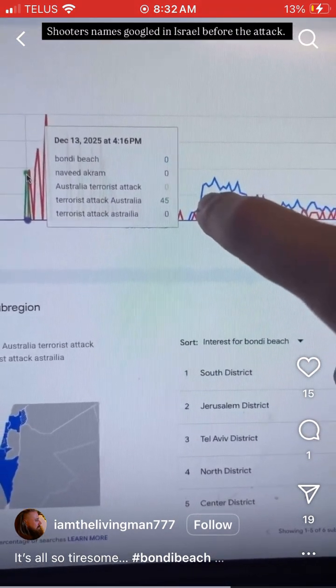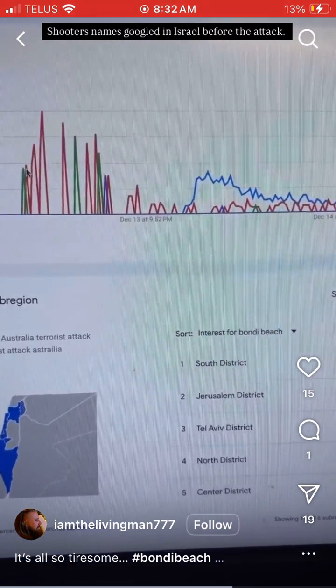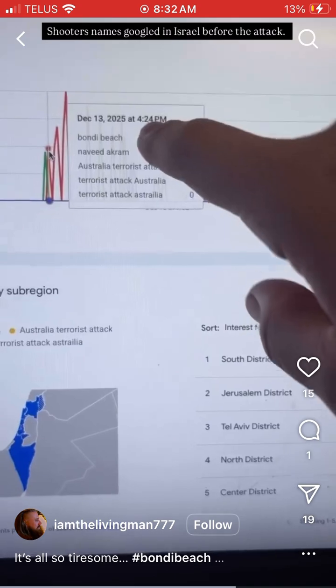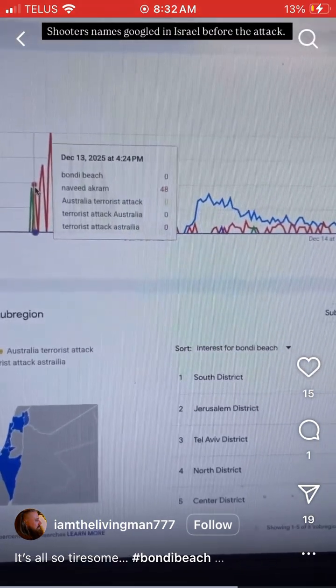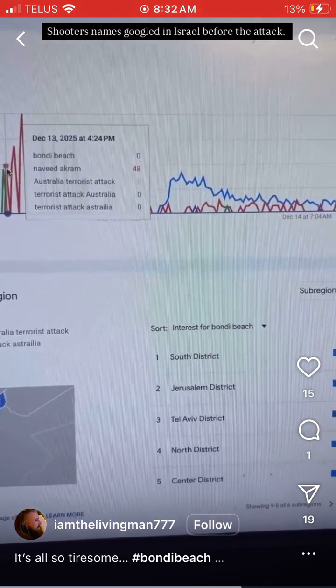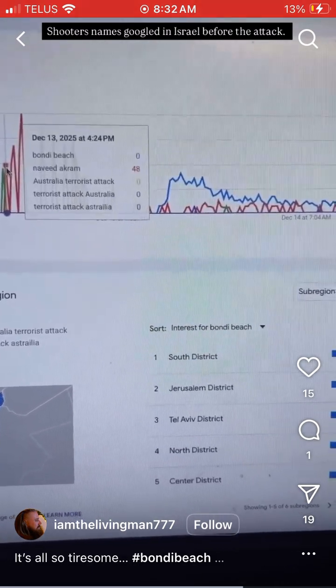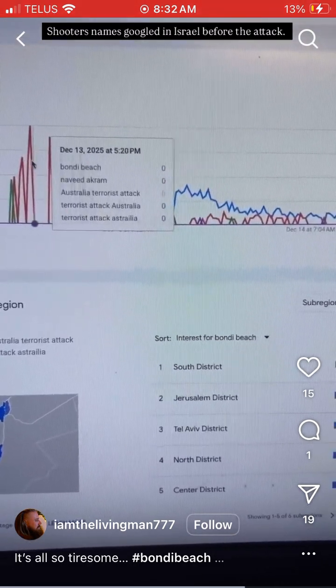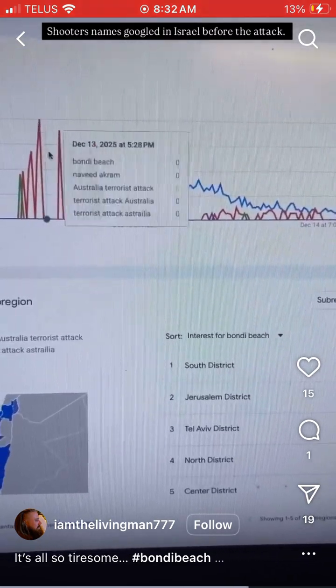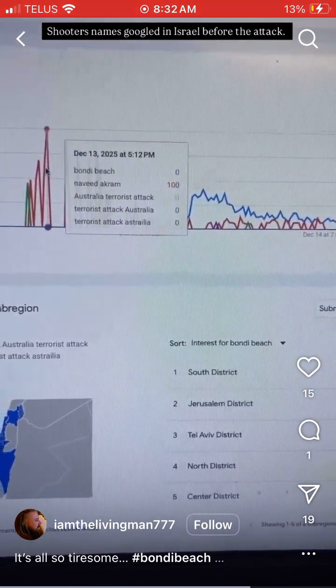It was here. So we've got Naveed Akram's name being searched 48 times in Israel at 4:24 p.m. This is not 11:45 p.m. This is hours before 11:45. His name was searched 100 times at this hour.